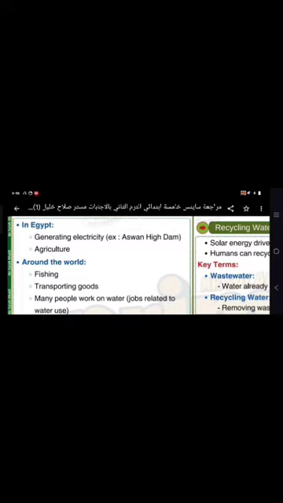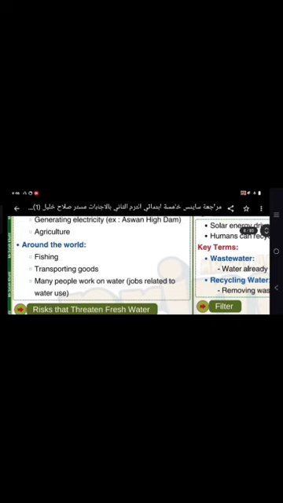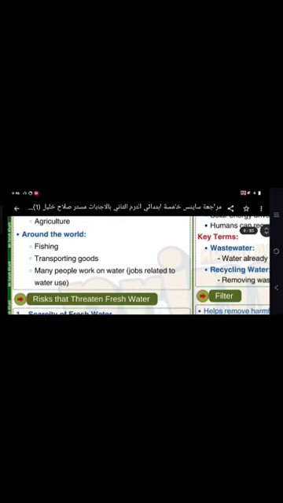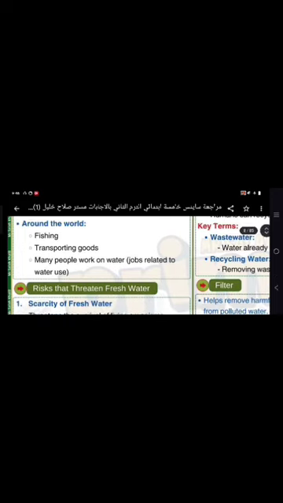Uses of water, like we've mentioned before: fishing, transporting, drinking, and cooking, and so on. It is also needed for generating electricity, like the Aswan High Dam, which is considered the main source of electricity in Egypt. And also we can use it in agriculture. Around the world, we use it for fishing, transporting goods, and many people work in jobs related to water usage.